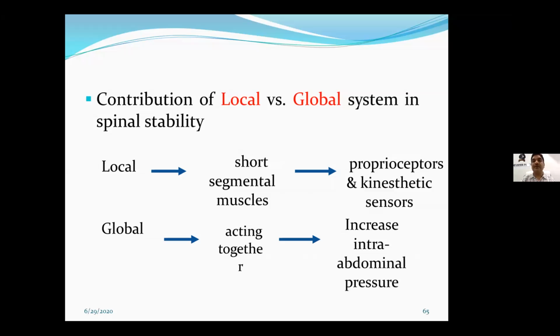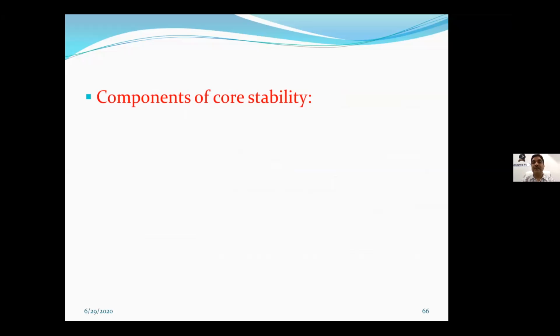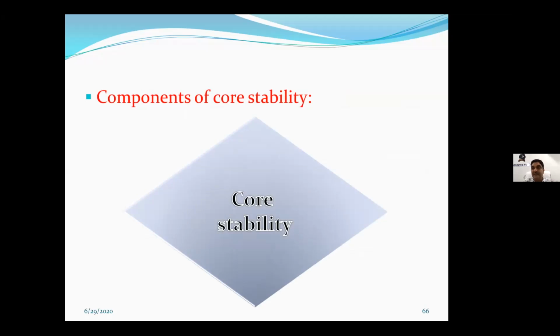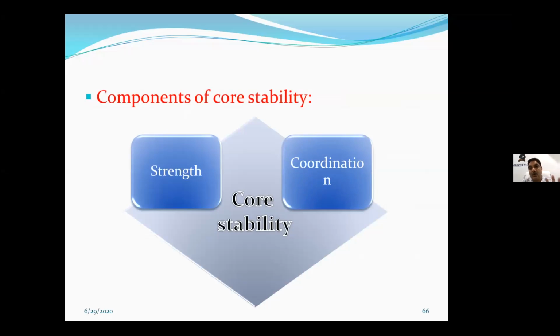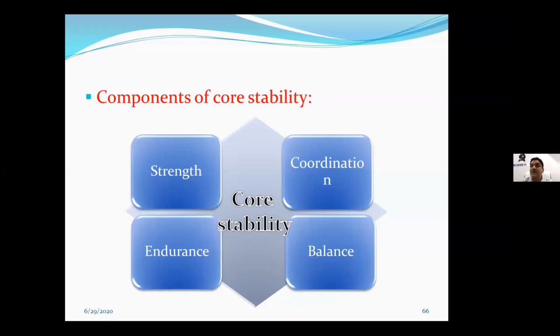So what are the components of core stability? If you see core stability as a whole, it is not only one quality of muscle, that is strength, that is required. Here all four qualities of muscles are required. That is strength, and coordination. All these muscle groups should work coordinately at the right time, at the right place, and with the right amount. You need to have endurance also, because these are major, integrative muscles, so they have to be contracted for a longer duration, and they should have a balance among them.